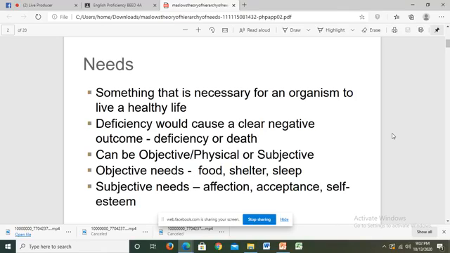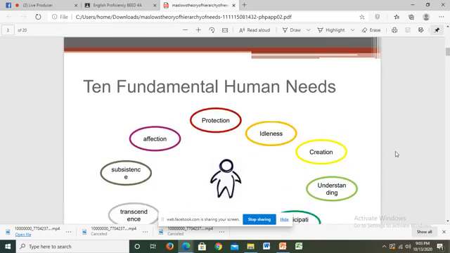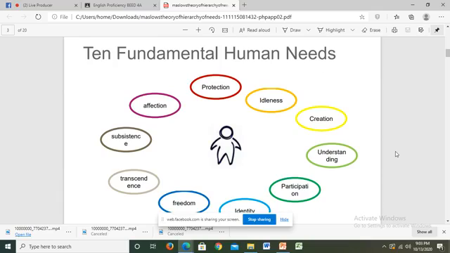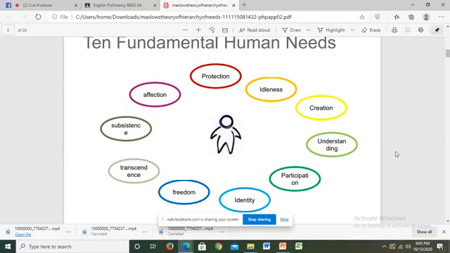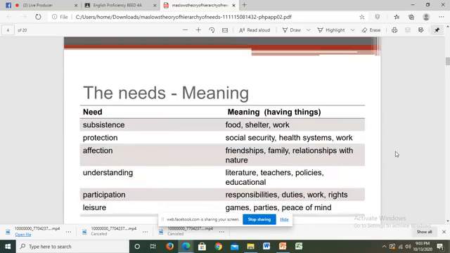Deficiency of this need could cause a clear negative outcome, which can be illness or death for someone. There are two kinds of needs: objective or physical needs, which are food, shelter, and sleep, and the less physical needs, like emotional needs, which we call subjective needs, which are affection, acceptance, and self-esteem. According to Maslow, these are the 10 fundamental human needs. I will not be discussing each because later on you're going to group them anyway.